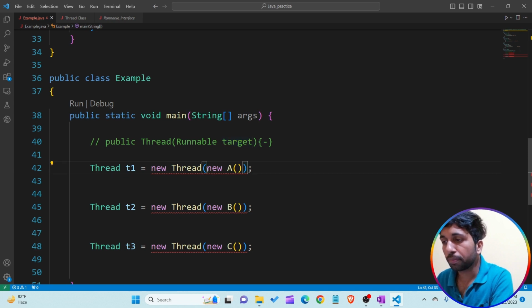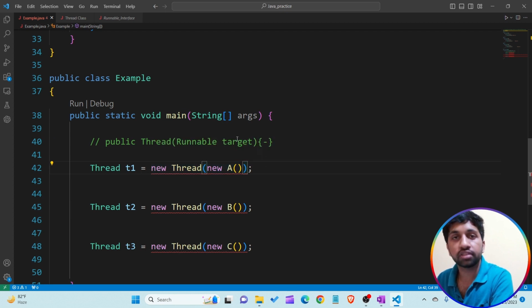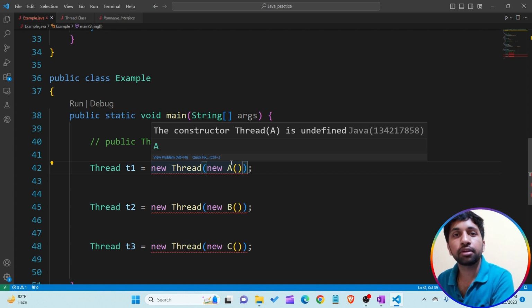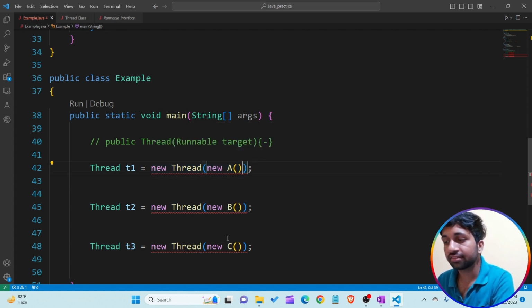If I want to pass the object of our class A with new A, this reference variable will not be able to take it into the target. Why? Because class A does not implement the Runnable interface, class B does not, and class C does not. Let's assume class A implements the Runnable interface.